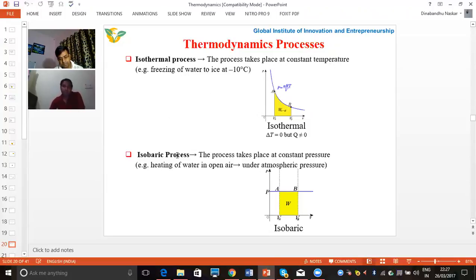Coming to the isobaric process. The isobaric process is the process that takes place at constant pressure. You can see here in the PV diagram, this is the curve where pressure is constant. Again, in the same curve, if you want to calculate the work done, we have to calculate the area enclosed by the curve. This will give the value of work done. As an example, you can consider heating of water in open air. Because in open air, pressure is constant, that is the atmospheric pressure. That means we are dealing with constant pressure. So this is the example of the isobaric process.